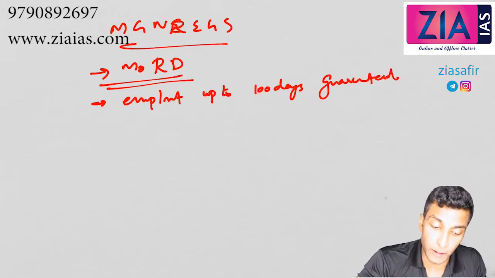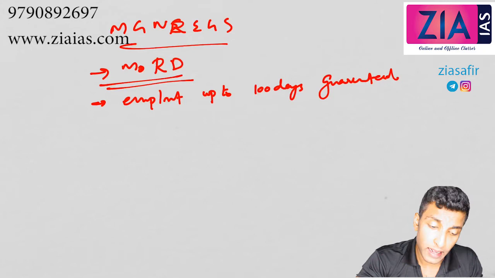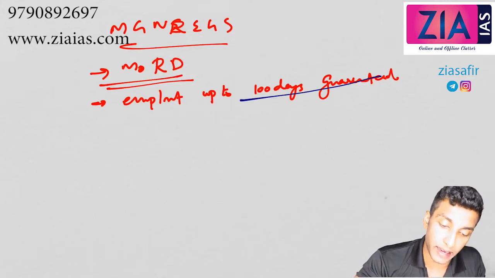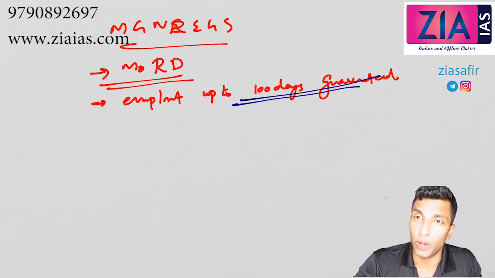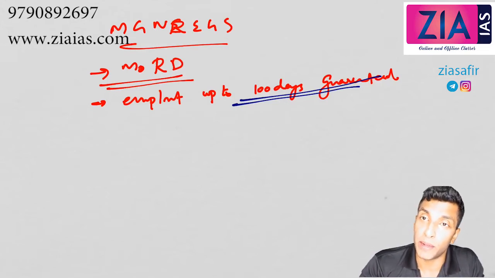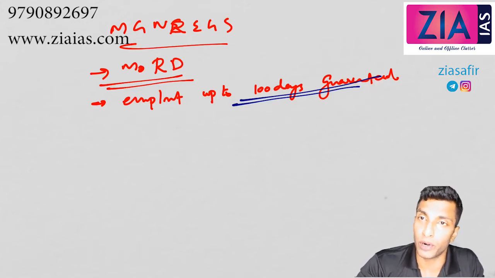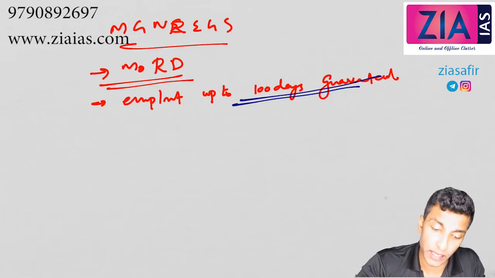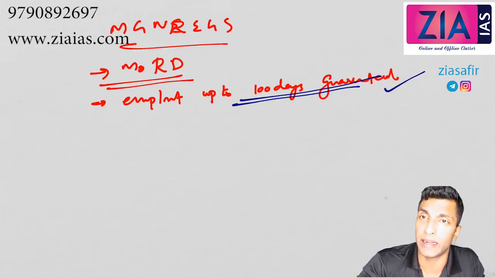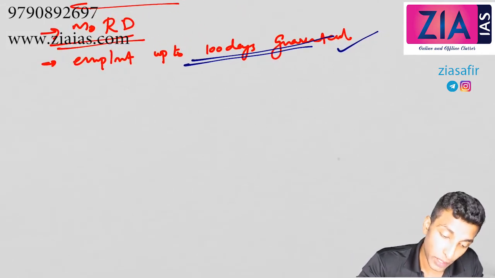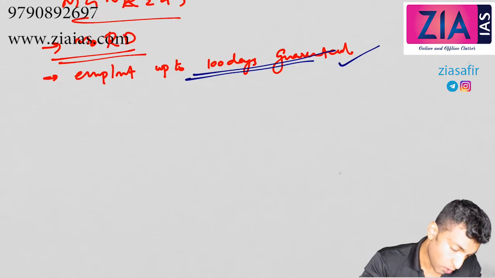In some states it is up to 150 days guaranteed. When I say 100 days guaranteed, does that mean only 100 days? No. If there is a possibility of giving a job, you can give more than that also. But a minimum of 100 days is guaranteed, and if you are not getting any job for this minimum guaranteed 100 days, you will get an unemployment allowance. If there are enough job opportunities, it can be 150 days, 200 days, 300 days, provided you are willing to work also.